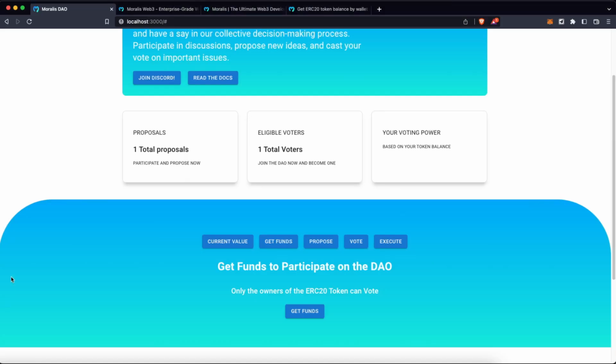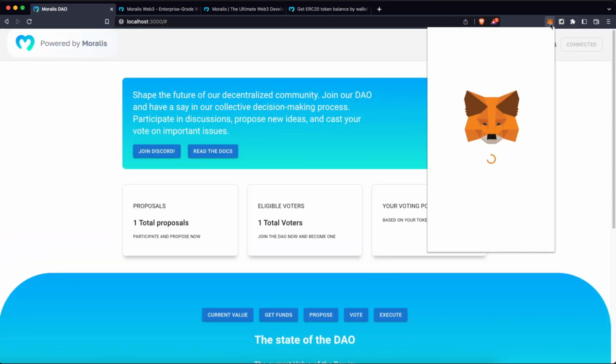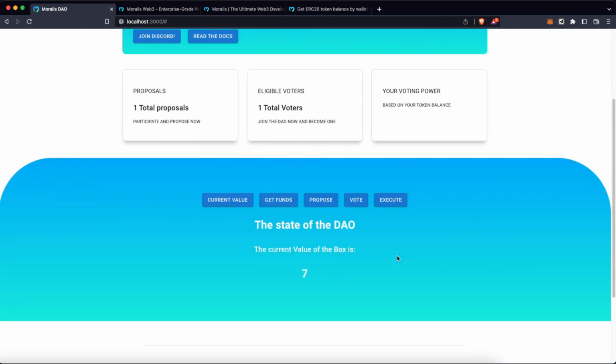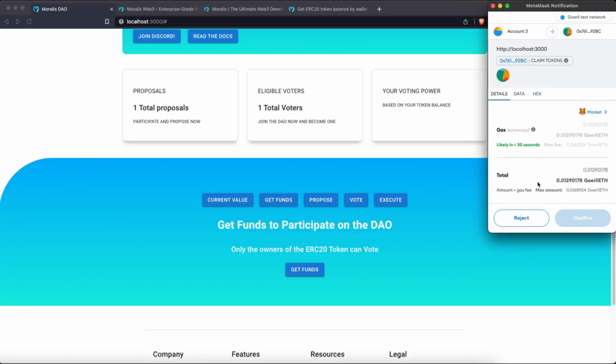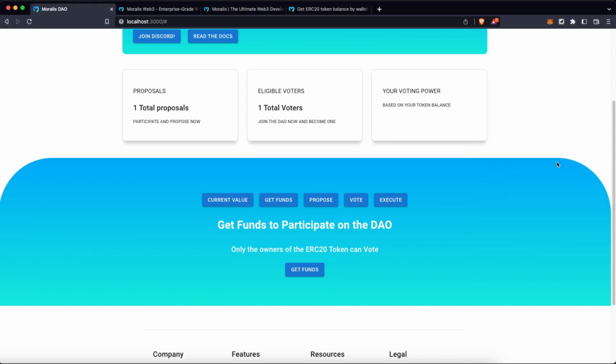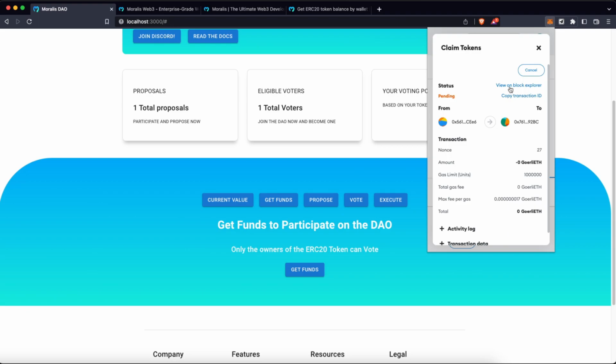So let's return here, reload this, connect wallet. We are again connected to wallet number 3. Let's click on get funds. This is going to trigger the function this time. Let's confirm, and we should just wait until this transaction goes by.